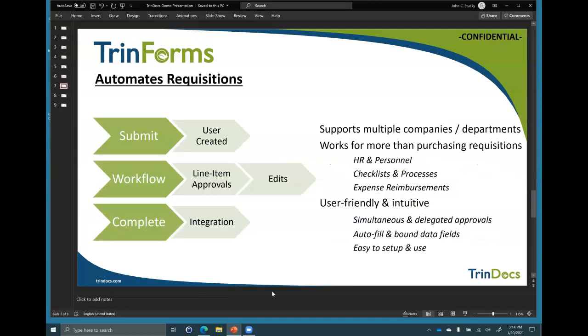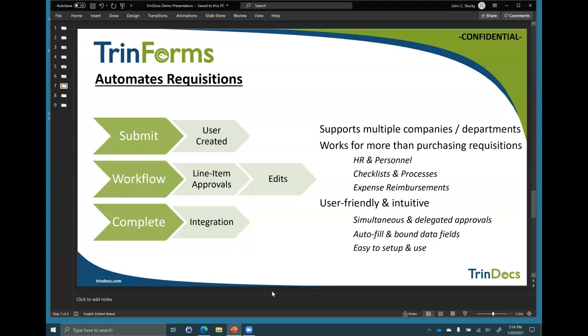Now, TrinForms, which is going to be the focus of our demonstration today. TrinForms has a couple of different elements to it, right? Submit, workflow, complete. The user creates a requisition. Now, TrinForms is not for warehouse inventory or manufacturing inventory. Inventory purchases should be managed by your inventory system, like material requirements planning or Kanbans or something like that.